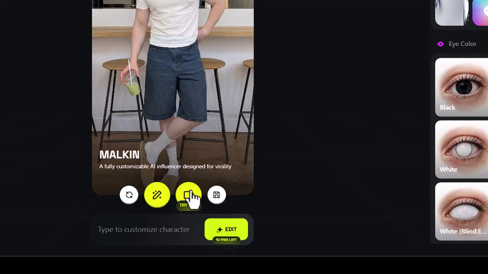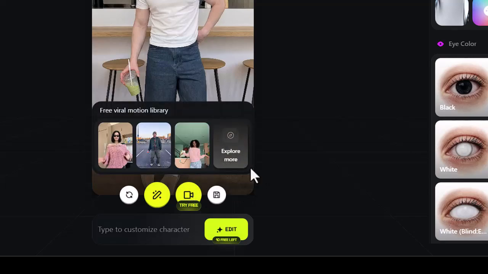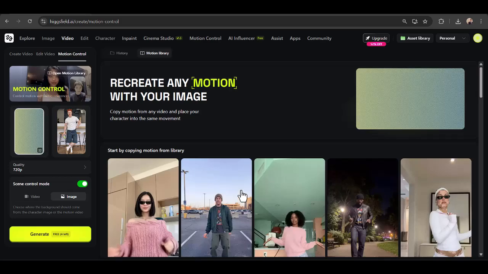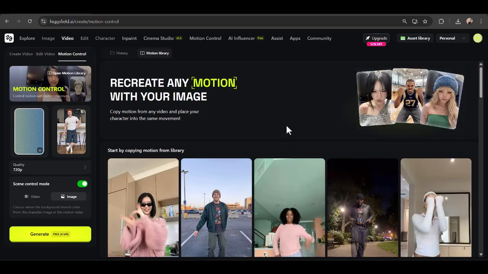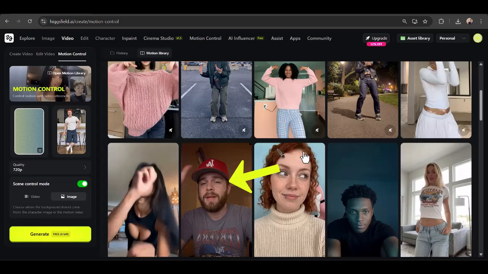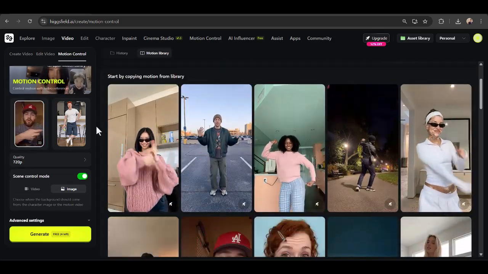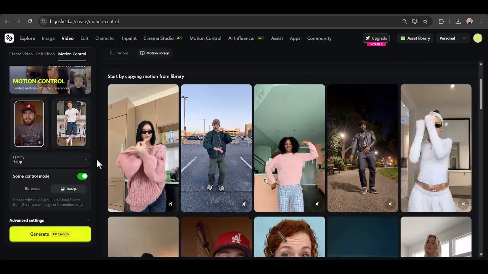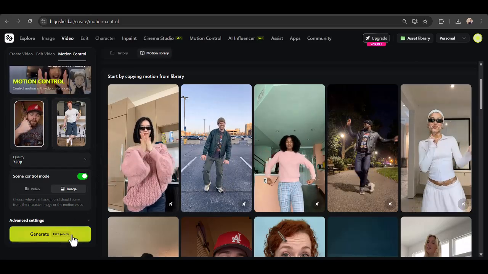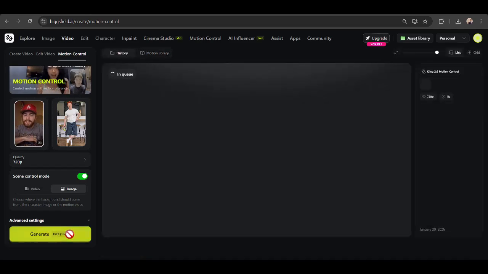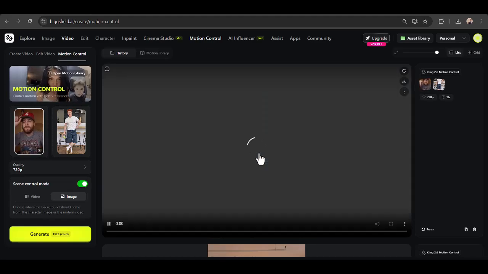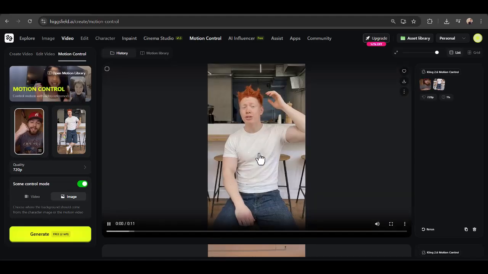If we look over here, we can find the free motion library, which includes a large collection of different movements and animations. This gives you a lot of flexibility to choose the perfect motion that matches your scene and makes your character feel natural. Now, I can also choose the output quality, 720p or 1080p. And once I'm happy with everything, I'll click on Generate to apply it to the character. We just need to wait a little until everything is processed. I will open the video and load it right now. All right, let's play it.